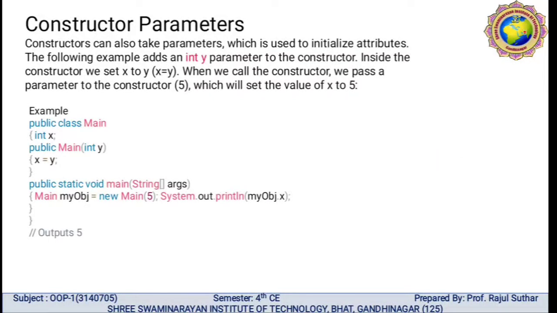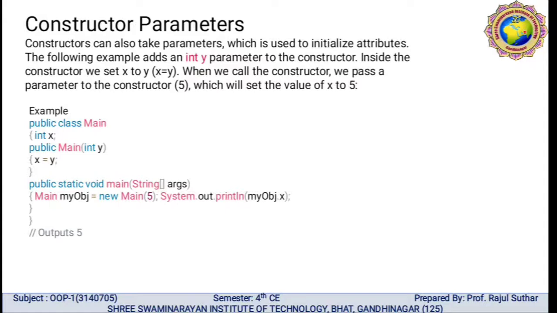Here is an example for that. Public class Main, the name of the class is Main. Then int x, where we declare the value of x. Then public Main(int y), x is equal to y.